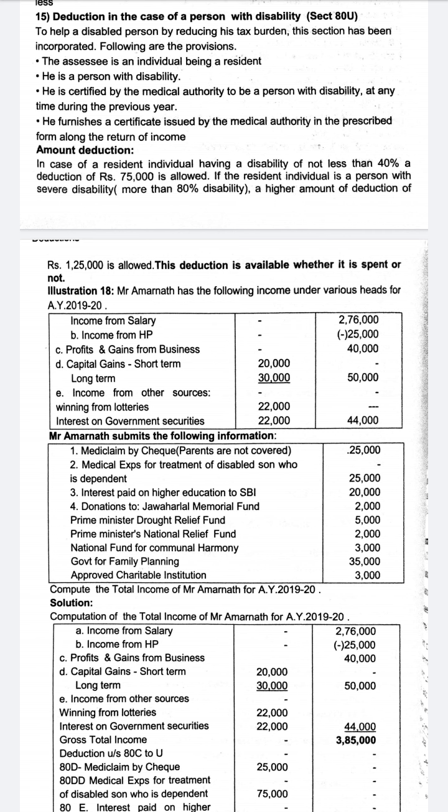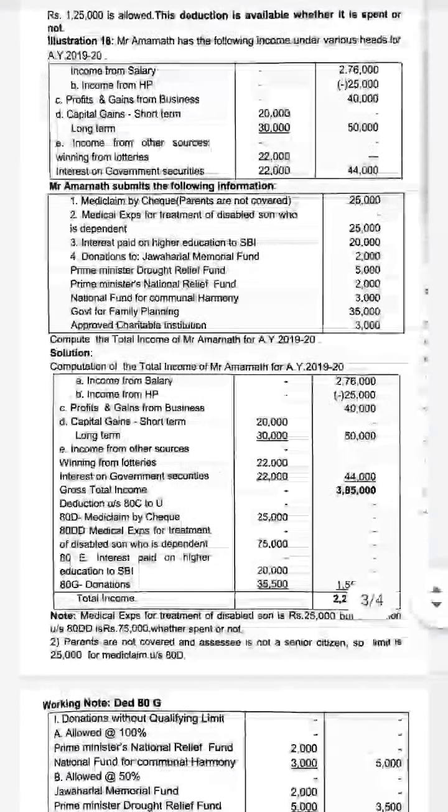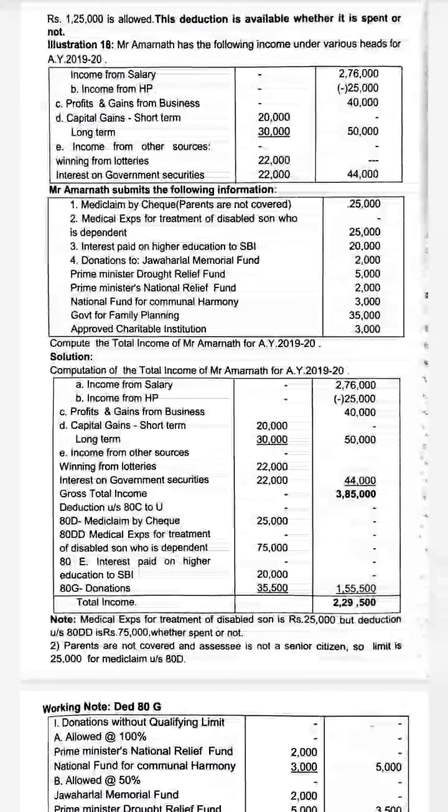So up to 40% he can get a 75,000 deduction, and more than 80% disabled he can get 1,25,000. And interestingly, the deduction is available whether it is spent or not, as earlier, for a person with dependent with disability, irrespective of amount spent, right.